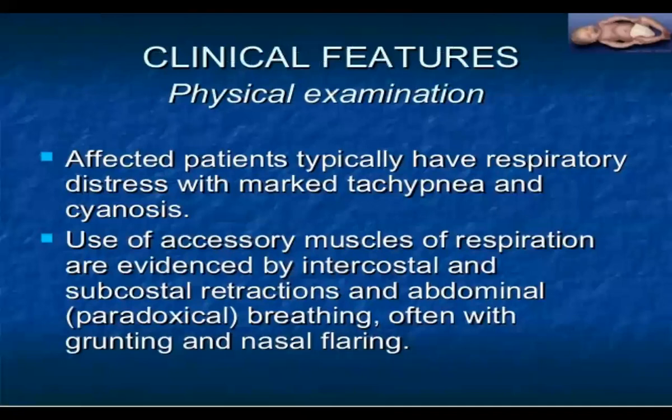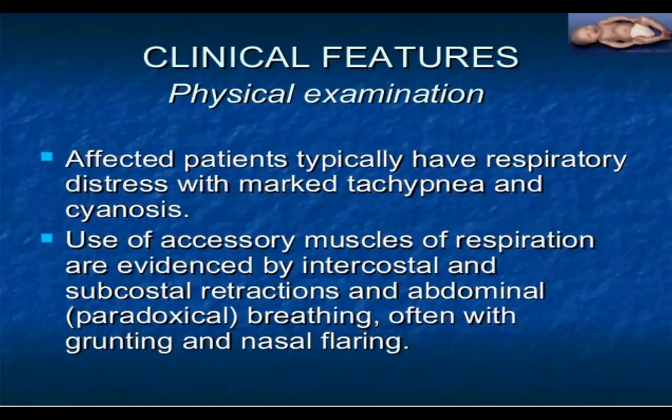Then the clinical features on physical examination. Affected patients typically have respiratory distress with marked tachypnea and cyanosis, that is, the skin becomes bluish in color, and use of accessory muscles of respiration, evidenced by intercostal and subcostal retractions or abdominal paradoxical movements.